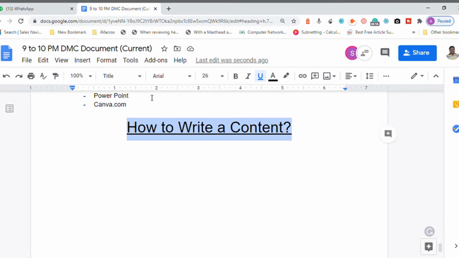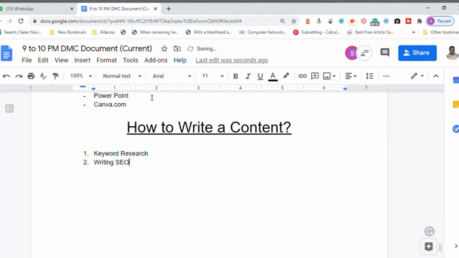So in this topic, we are going to discuss how to write content for your website, for your social media activity, or whatever it may be, especially text content. Text content involves a minimum of two processes. Number one is keyword research, and number two is obviously writing SEO optimized content. Writing an article that is SEO optimized.